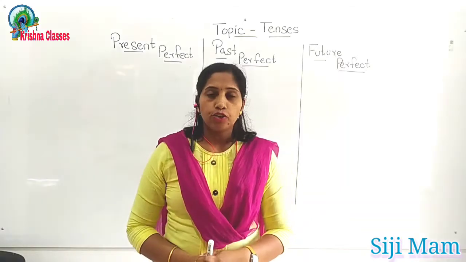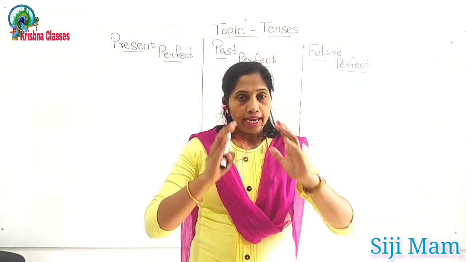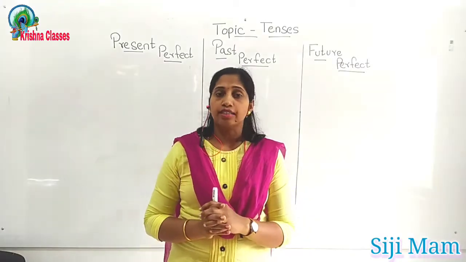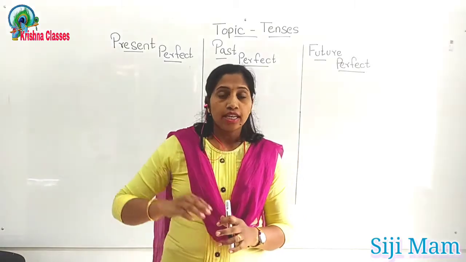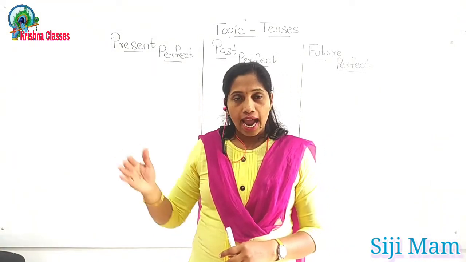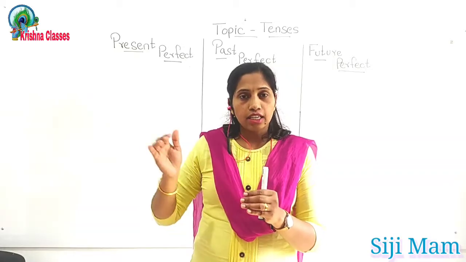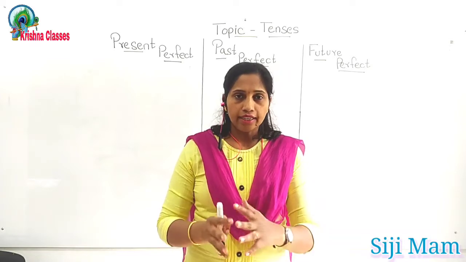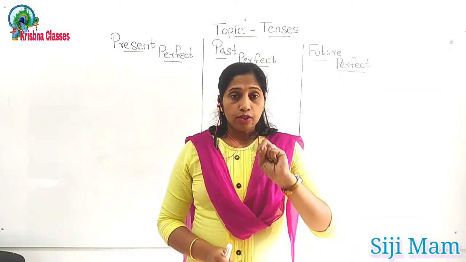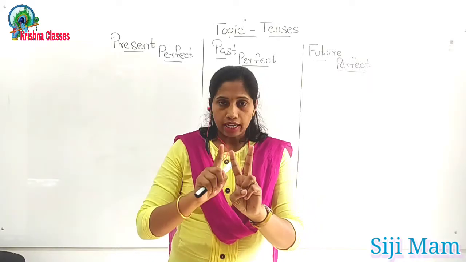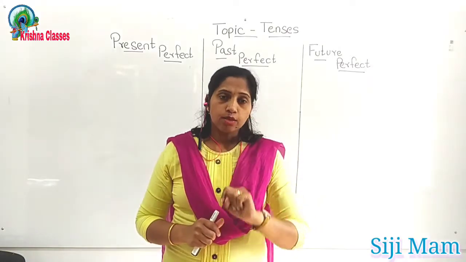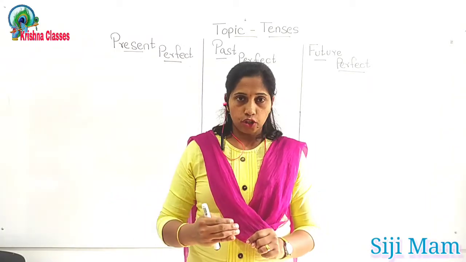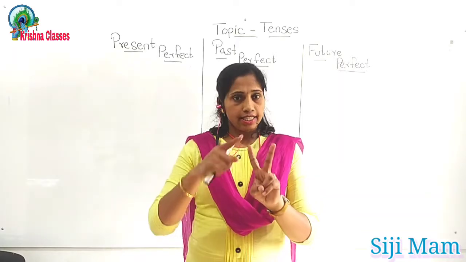Before giving you the formula, I would like to say when we have to use present perfect tense. Present perfect tense is used when the action started in the past and it was going on, a continuous, long process, and right now it has completed. So there are two methods. The first method: the action started in the past, and a long time the action was going on and right now it has completed.